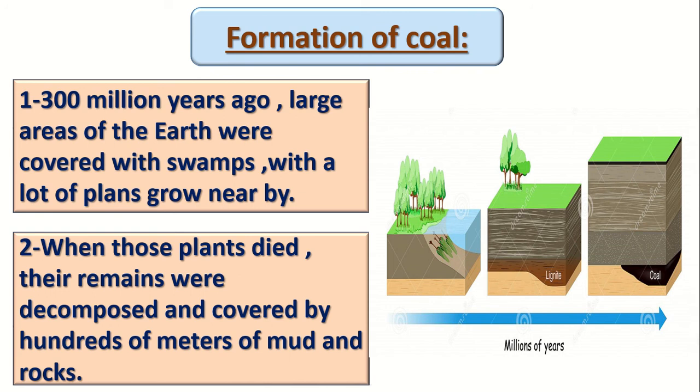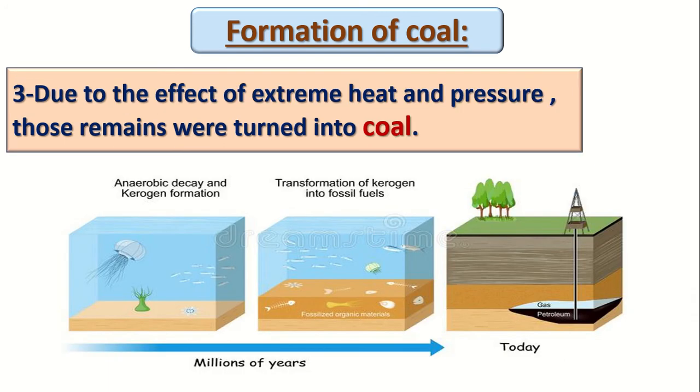And when this plant died, its remains were decomposed under the earth's surface and covered with a lot of mud. And when it is covered with a lot of mud and rocks, it will be under the ground at a very, very high temperature because under the earth's surface it's very hot, and at very high pressure because the earth is pressing on it. So in millions of years, it will become a what?